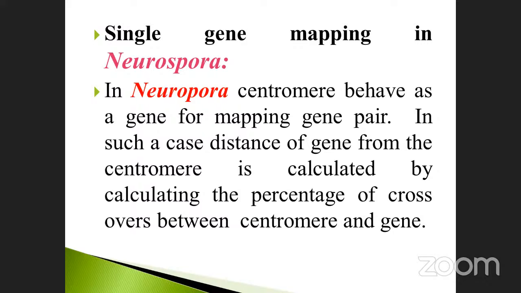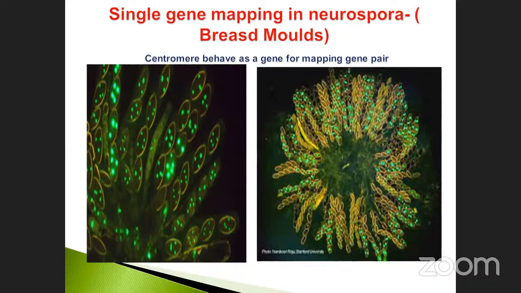Okay, see, this is an example of Neurospora. Single gene mapping in Neurospora, otherwise called bread mold. The centromere behaves as a gene for mapping a gene pair. Don't forget, my dear, this is the question; so many times they have asked it. Which one is an example? Neurospora is an example. It is also considered a fungus, mostly used in genetic engineering, and the one gene, one enzyme hypothesis was also done with Neurospora. Laboratory aspects.